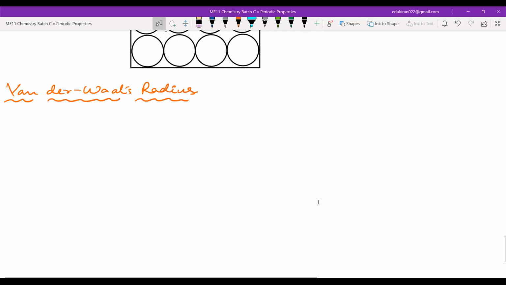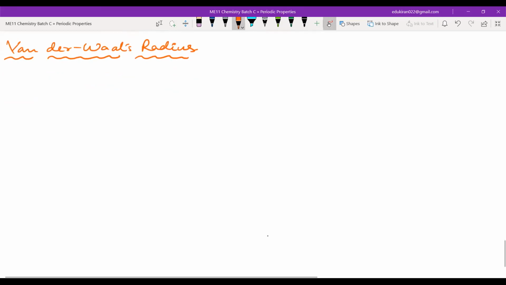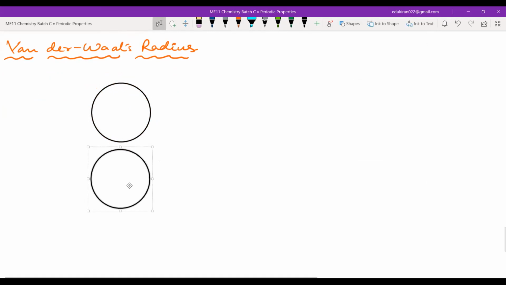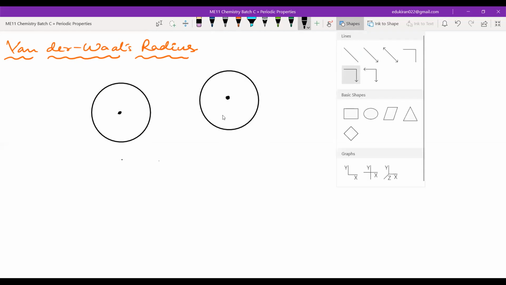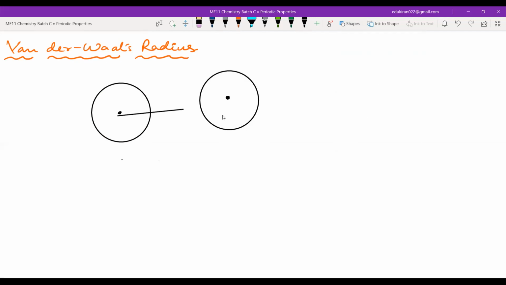Van der Waals radius. Okay, so first let us look at the picture. This is, let us say, one helium atom. As you know, helium atoms will have no bond; helium is just present as helium. So this is another helium atom, and they are in a solid state. You have to remember this. They are inside solid state, that means you will compress it all and make it solid, and these are the nuclei.